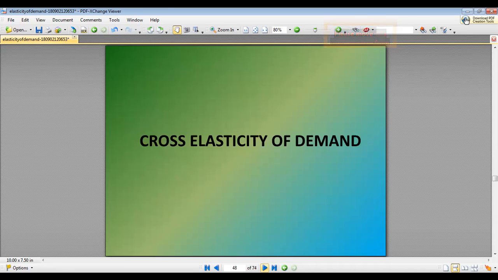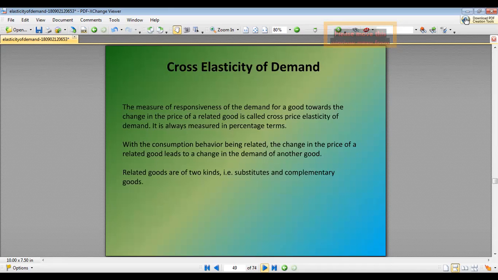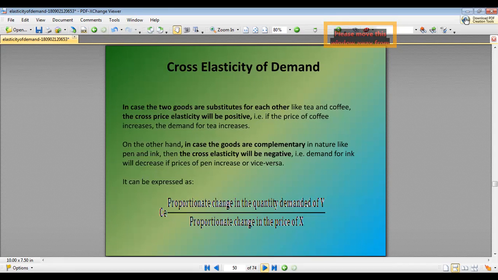Now we have cross elasticity of demand. Cross elasticity of demand is a measure of responsiveness of demand for a good towards the change in price of related goods. When the consumption behavior is related, the change in price of related goods leads to the change in demand of other goods, and these are of two types: substitute goods and complementary goods.